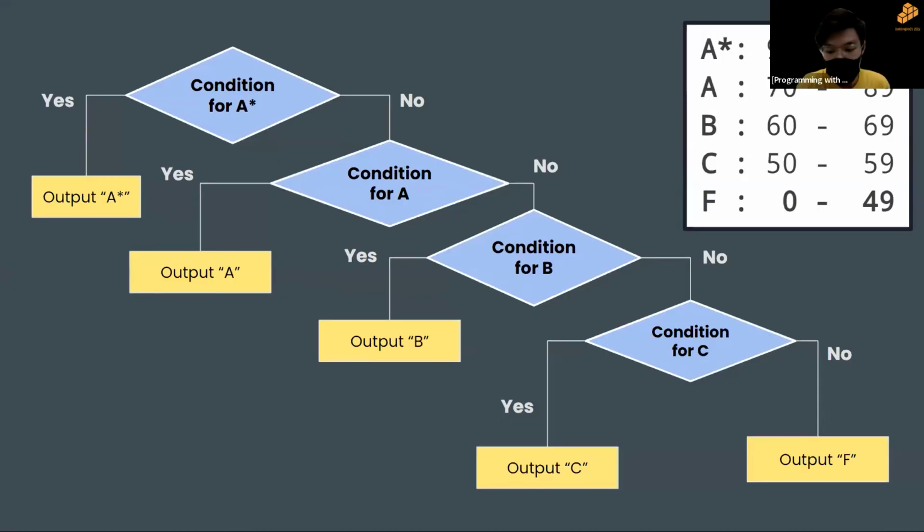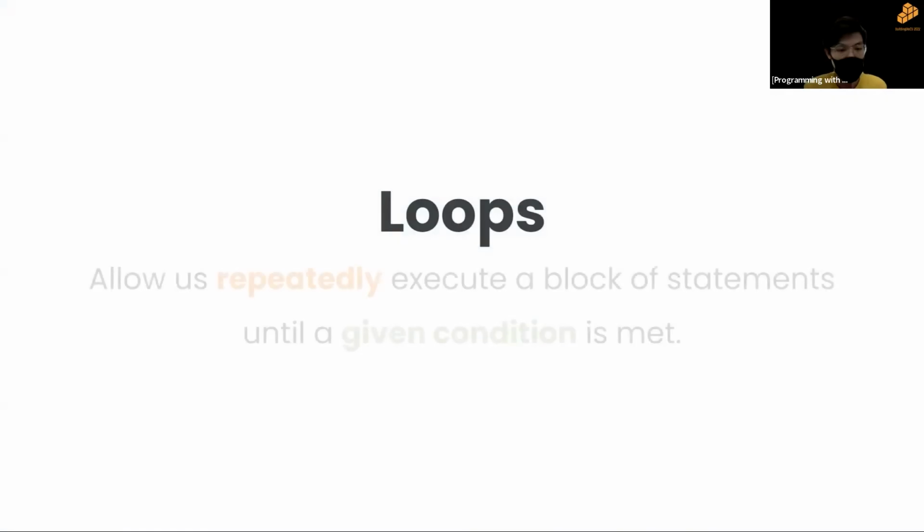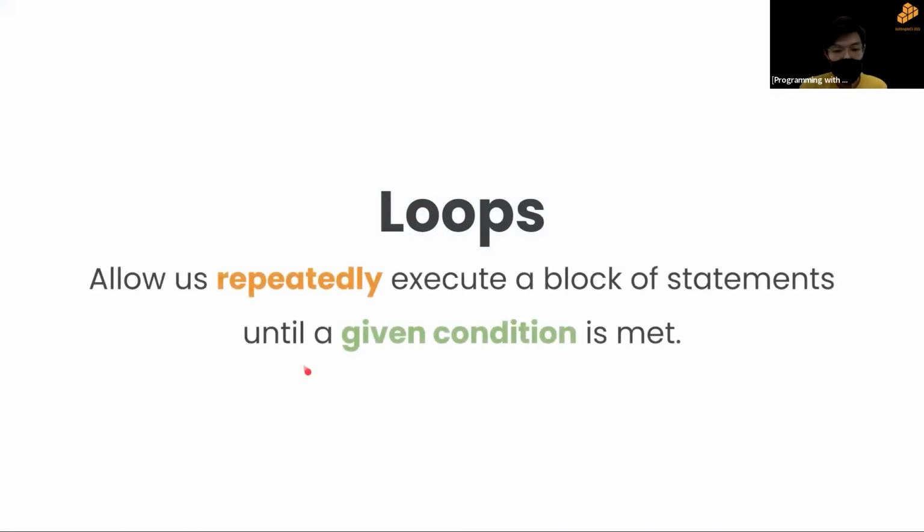Moving on. So now we're done with conditions. Now we're going to talk about something a little bit more complicated, but we'll still use conditions. It's called loops. So first, what are loops? Loops allow us to repeatedly execute a block of code until a given condition is met.